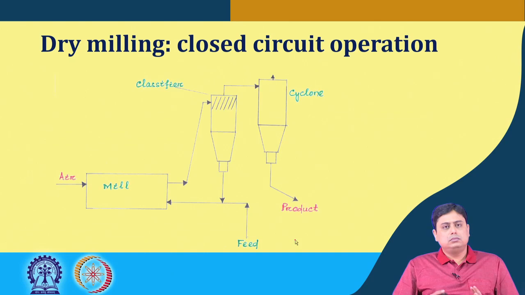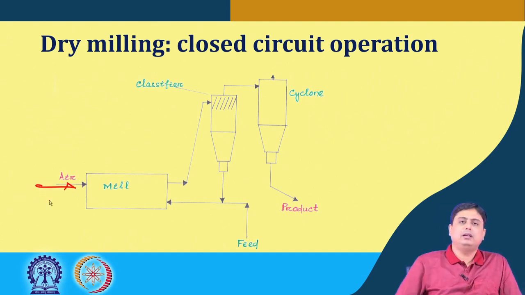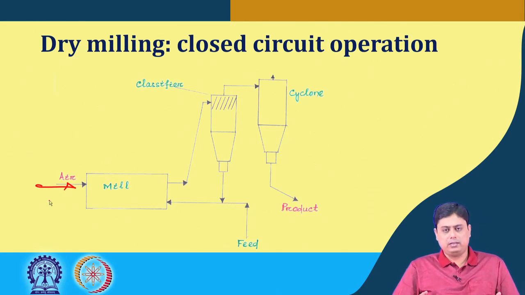So, the other operations that we mentioned can be dry or wet. Dry milling is in the absence of any water, and the most popular liquid phase in the wet operation is water. In dry milling, either air or some other gaseous carrier medium is used.